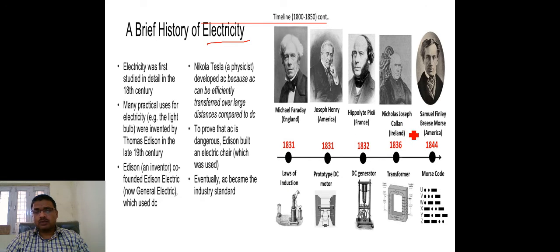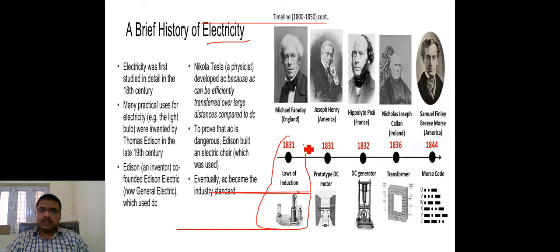These are the names of some scientists who have discovered things and what they are famous for. I have given here which year they made these discoveries. Nothing you have to do, just read all these things.